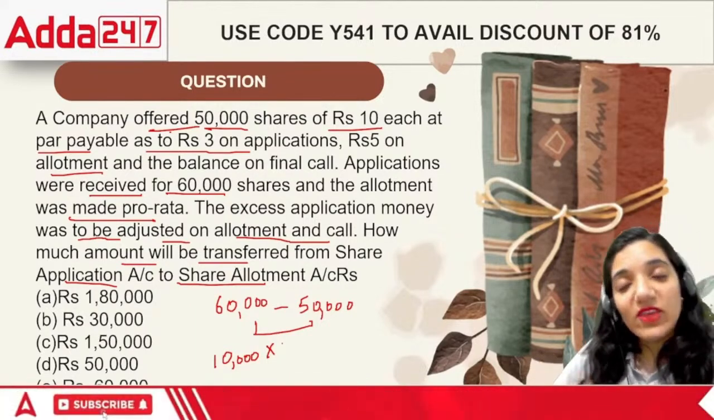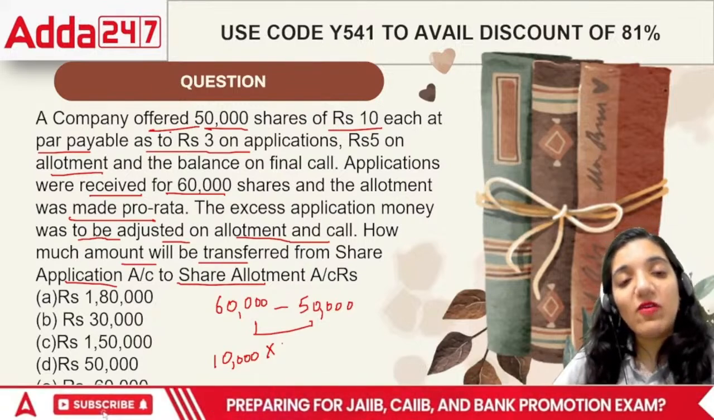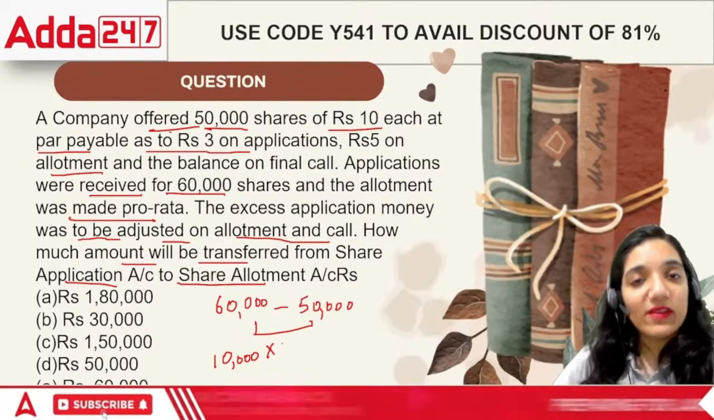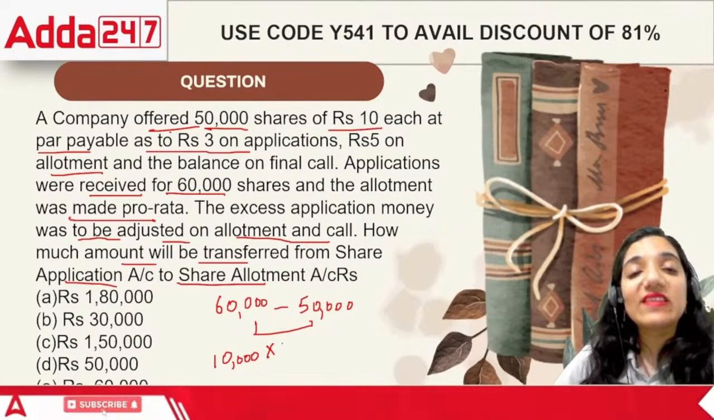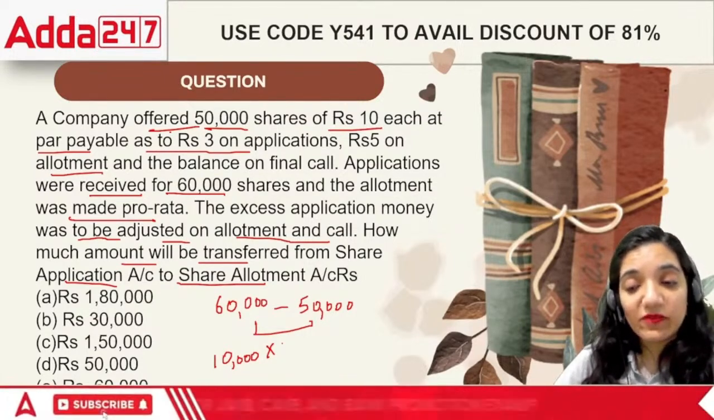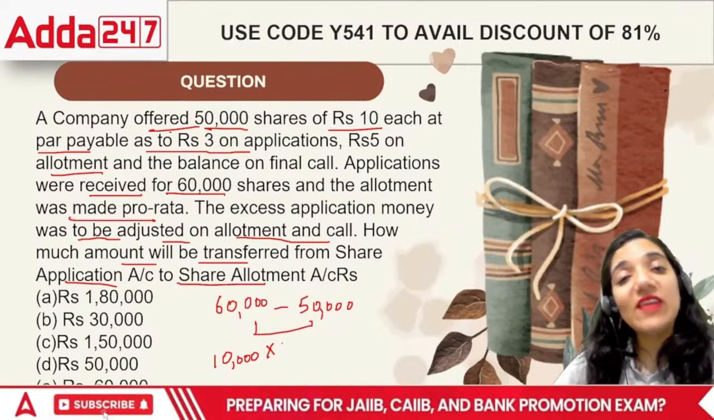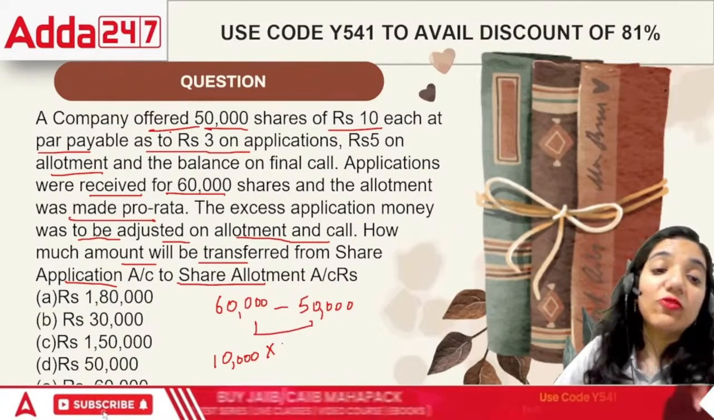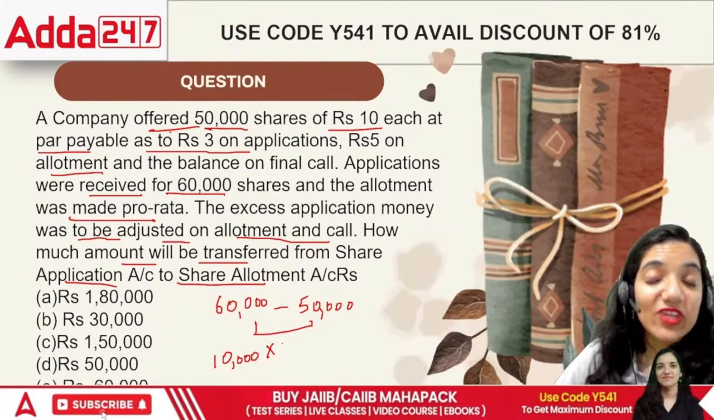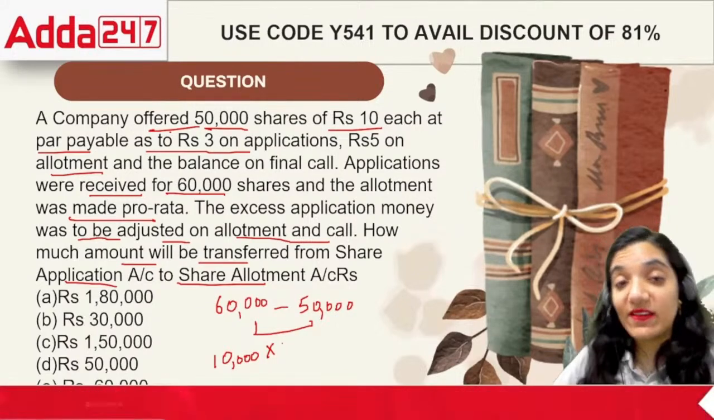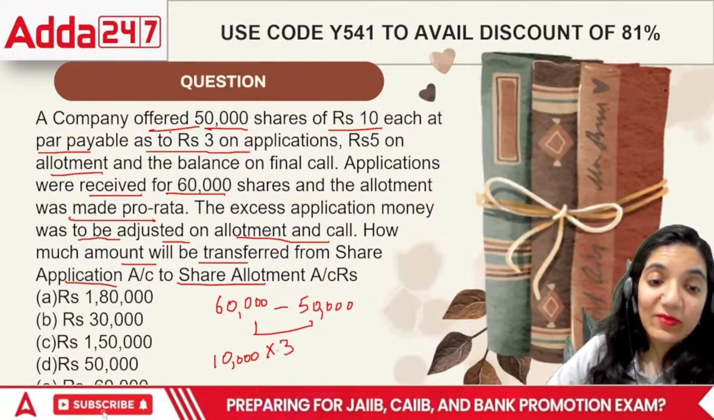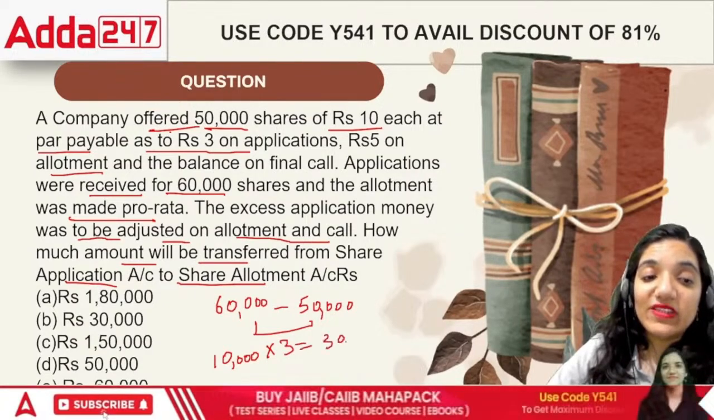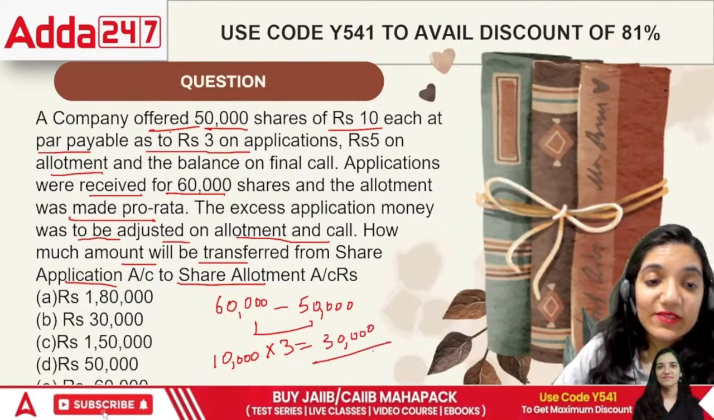They said we are just paying the application right now. After this, we have to pay allotment, then the first call, then the final call. Even if we have paid excess at this point of time, later on you will be asking about the next installments as well. Why don't you adjust the money that we gave today for the future payments? And that is correct. The excess was 10,000 shares multiplied by 3. The total amount was rupees 30,000, right?